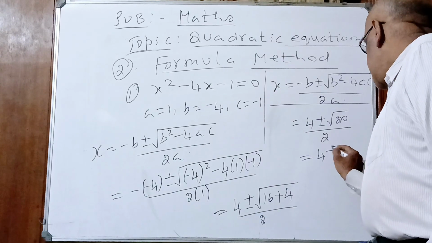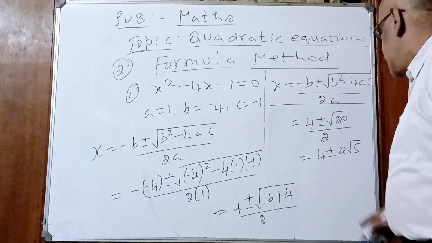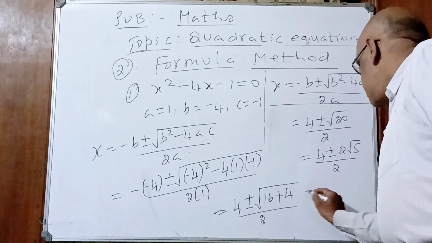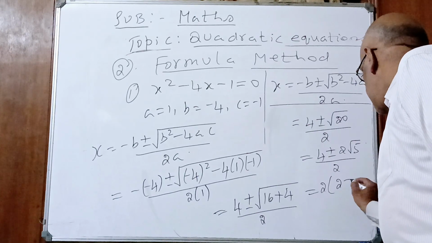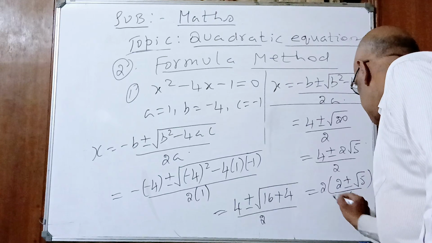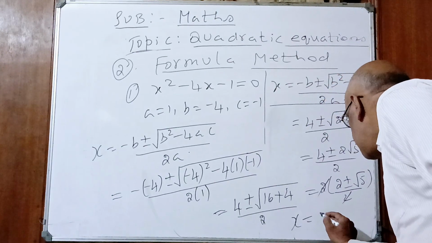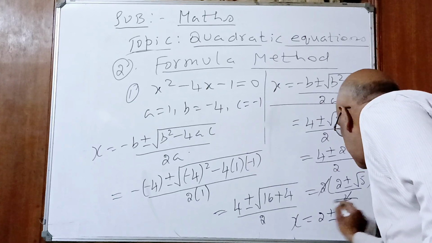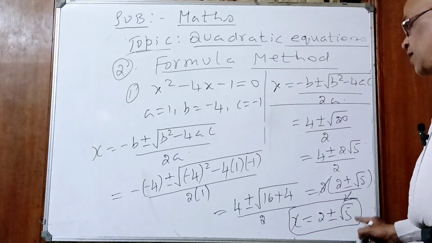So 20 can be written as 2 root 5. 2 root 5 divided by 2. Now take 2 common in the numerator. What will we get? 2 plus or minus root 5 by 2. Cancel 2, 2. What are the 2 roots? x is equal to 2 plus or minus root 5. One is 2 plus root 5, the other one is 2 minus root 5.